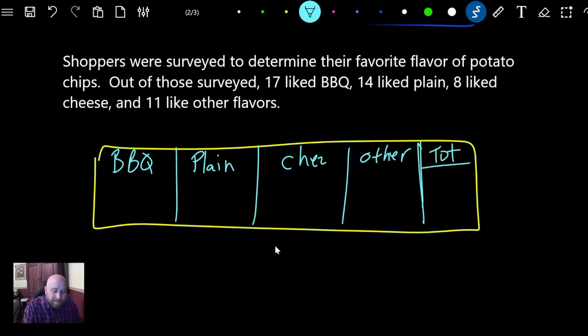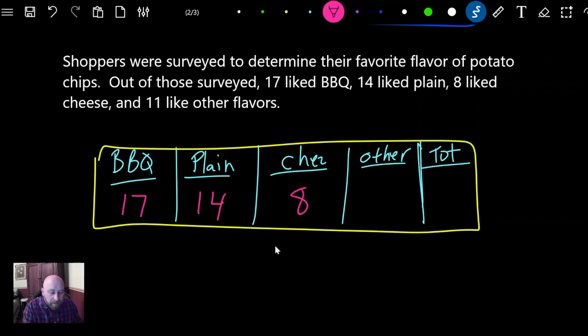Put lines in here, and this is ugly, right? And I'm sorry, I'm not an artist, I'm a math teacher, so you're going to have to deal with that. So now I want to put that 17 liked barbecue and 14 liked plain and 8 liked cheese and 11 liked other random flavors, like me with my salt and vinegar.